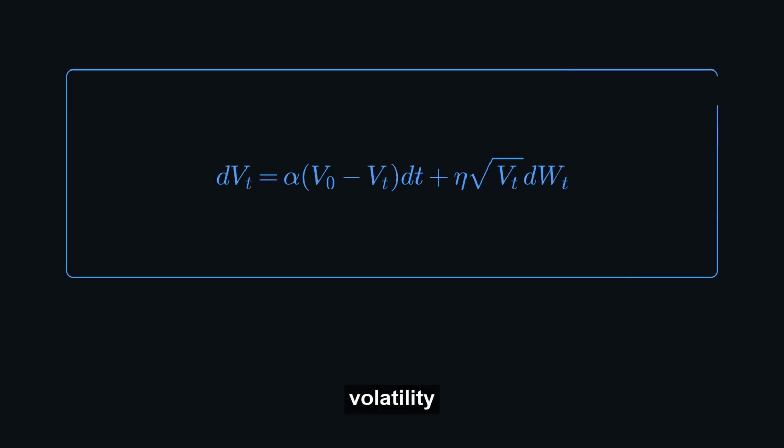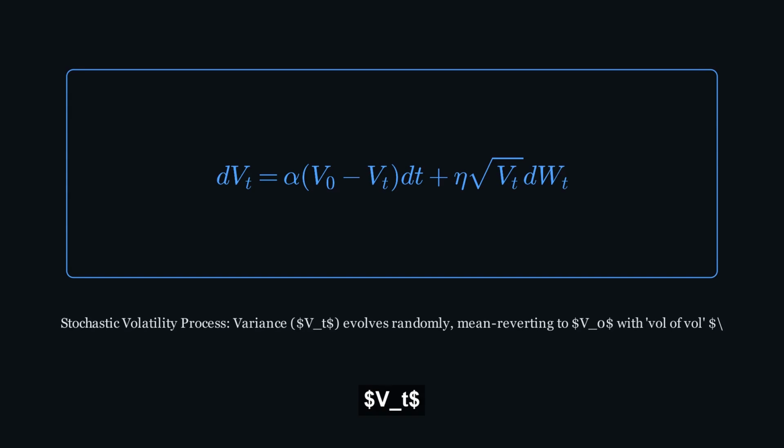Mathematically, a stochastic volatility model often describes the instantaneous variance, $V_T$, as following its own random path. A simplified representation might look something like this: $dV_T = \alpha (V_0 - V_T) dt + \eta \sqrt{V_T} dW_T$. Here, $V_T$ is the variance at time $T$, $\alpha$ is a mean reversion rate pulling variance back to a long-term level $V_0$, $\eta$ is the volatility of volatility parameter, and $dW_T$ is a Wiener process representing random shocks. This equation captures the dynamic dance of market uncertainty.